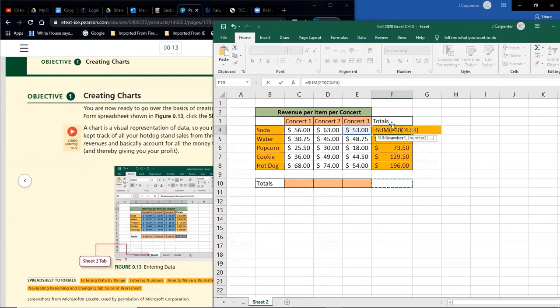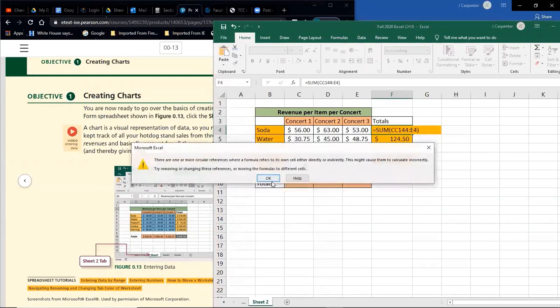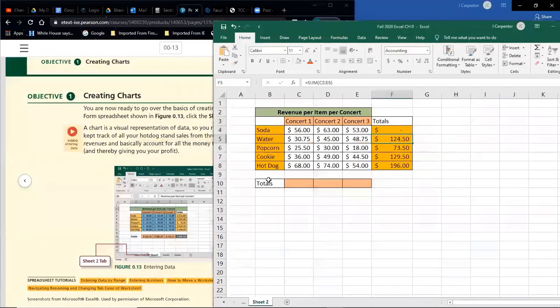Now, look what happened. Because I double-clicked in that cell, funky things are happening. As I click my mouse somewhere trying to get out of it, it's changing the formula. So to get out of it, you have to hit enter. It'll give you an error, probably. This is usually what it does to me. Do you want to accept the correction? Sure, it looks ugly, but let's accept it. Nope, that was weird. And again, I'm doing all this intentionally. Eventually, you get out of that, and it gives you a dash here because it was a nonsense formula.